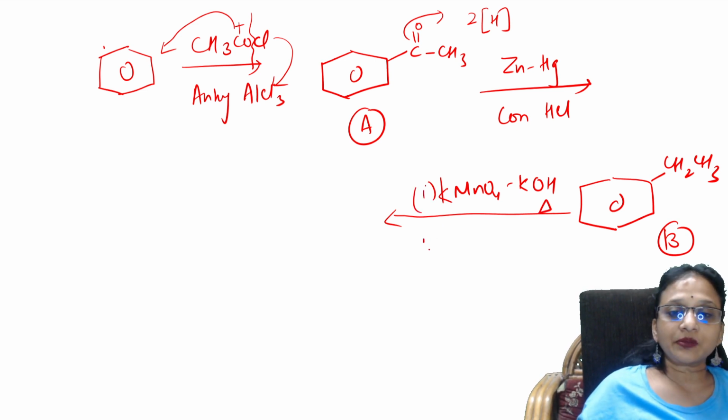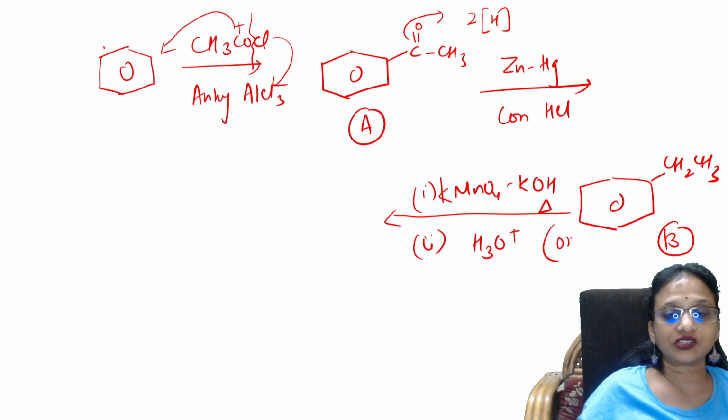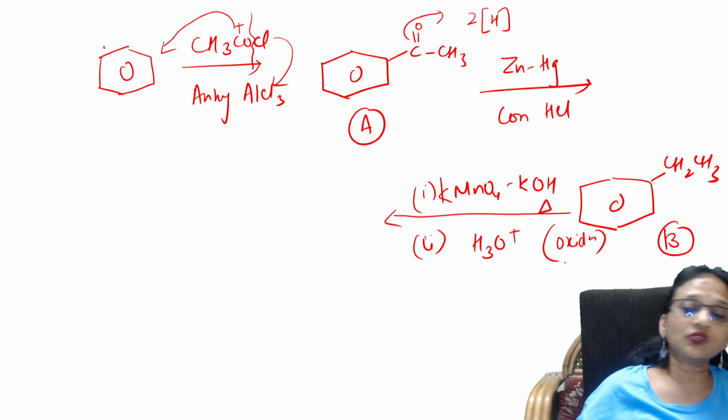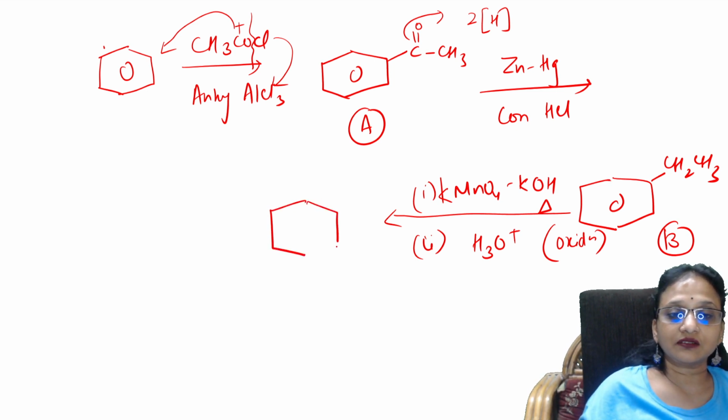So what is happening, students? This is basically which one? It is an oxidation reaction because it is an oxidizing agent. So irrespective of the size of the alkyl chain, you will be getting which compound? Benzoic acid. So this is compound C.